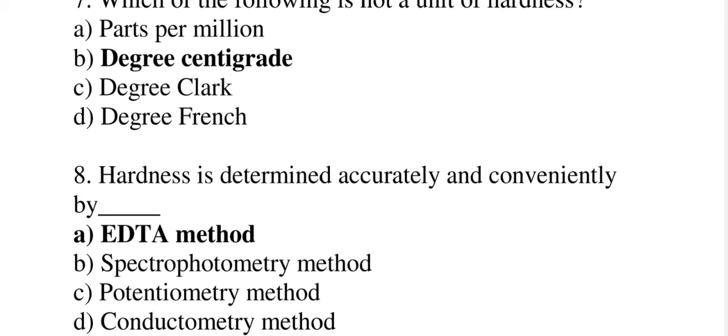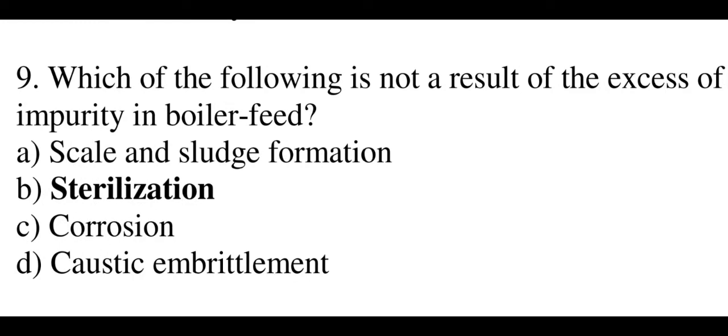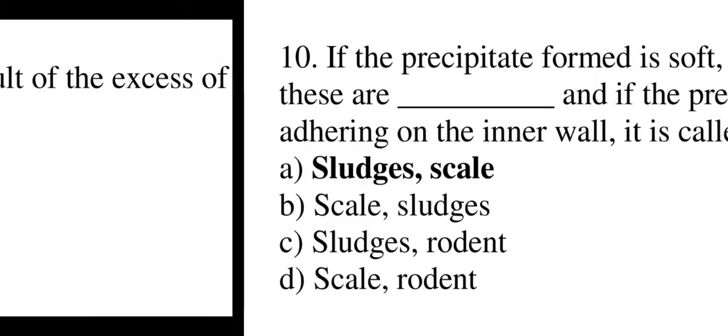Question number 8. Hardness is determined accurately and conventionally by, options are EDTA method, option B spectrometry method, option C potentiometry method, option D conductometry method. The correct answer is EDTA method. Moving to question number 9. Which of the following is not a result of excess of impurity in boiler feed? Options are scale and sludge formation, carbonization, corrosion, caustic embrittlement. The correct answer is carbonization.